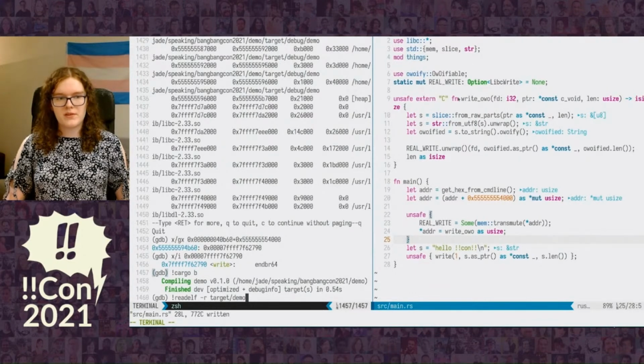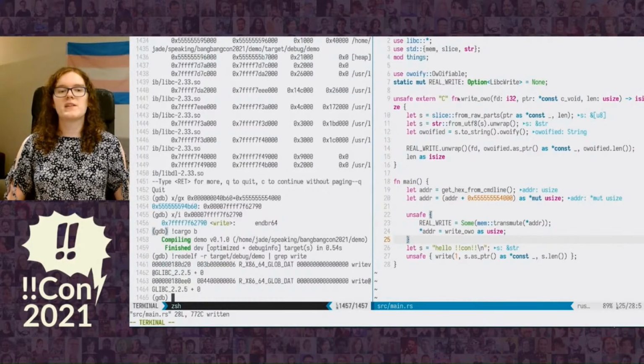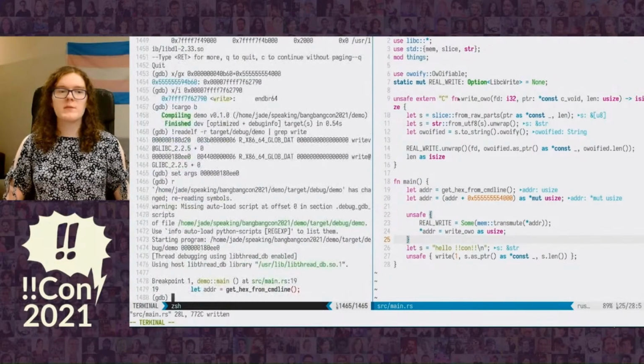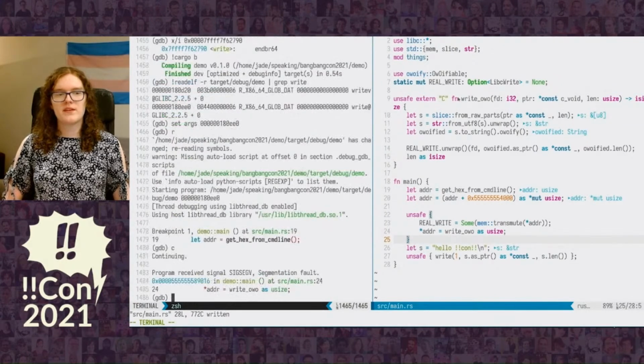Then we rebuild the program. We run readelf again because it's possible that the relocation moved because we added a bunch of code. Then we get the address and we set it as a command line argument with setargs. And then we run our program. Unfortunately, it does a segmentation fault. Let's see if it is at least doing what we expect it to do.